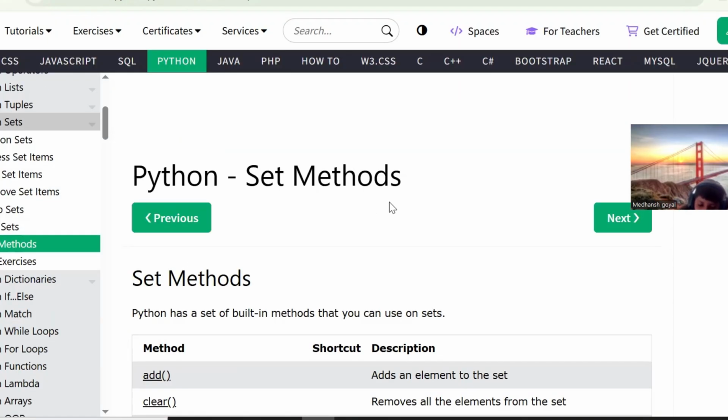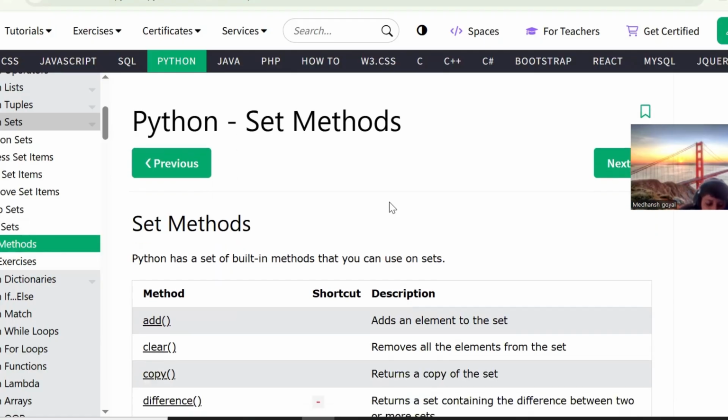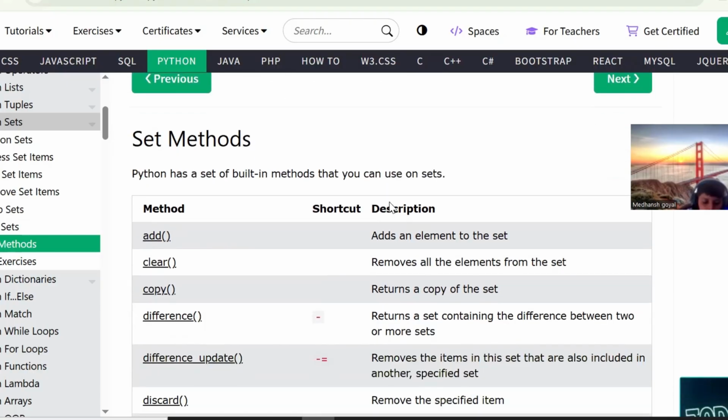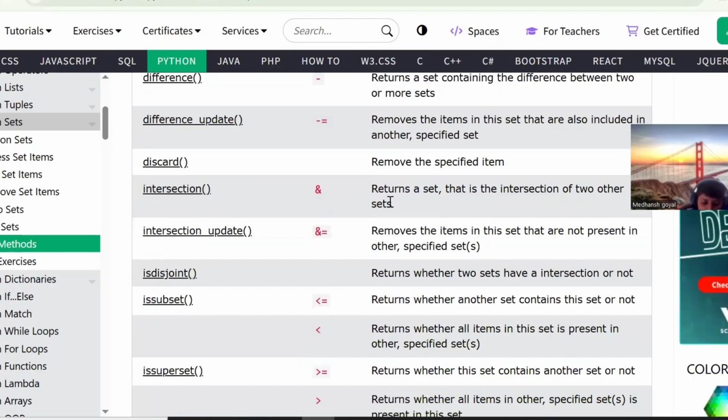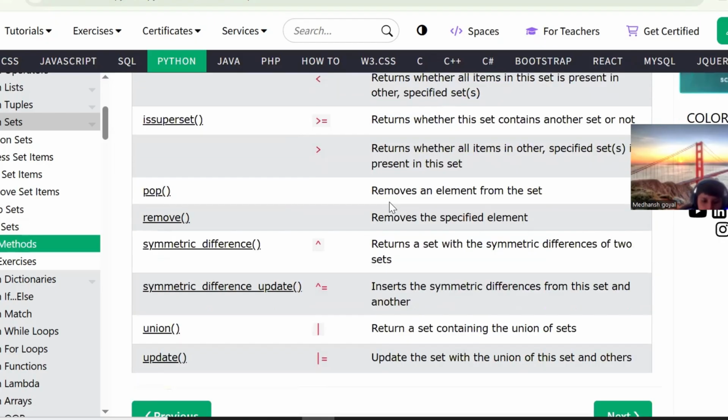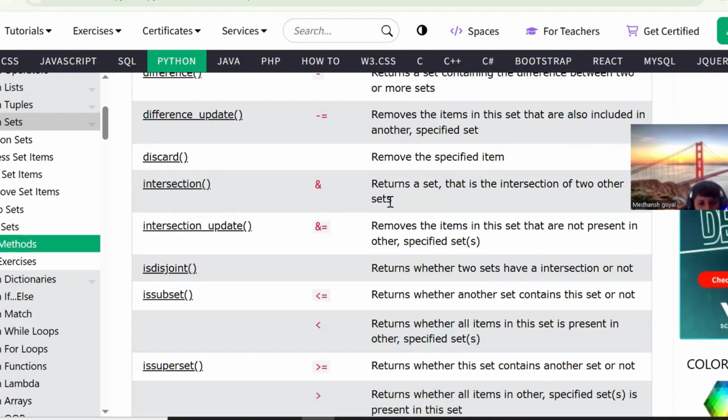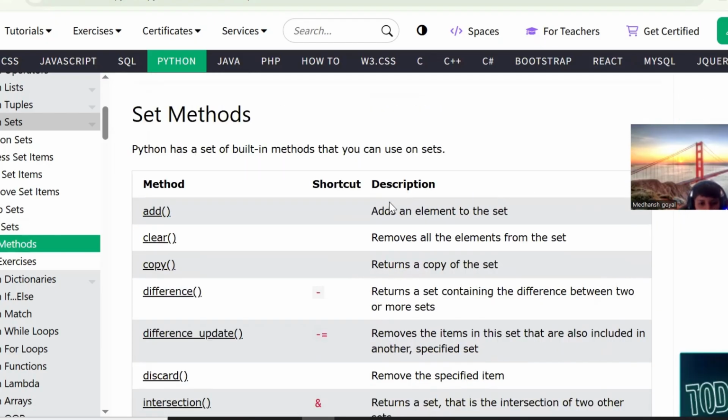Similarly, we have more methods in sets, which are built-in methods you can use on sets based on your requirement. Just have a look at what all are there. No need of learning all of them. We will be doing them if needed. So add is done. Clear is used to clear. Copy is used to return a copy of the set.